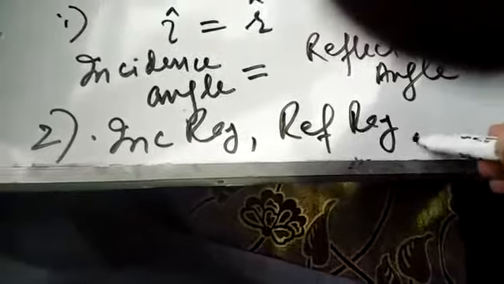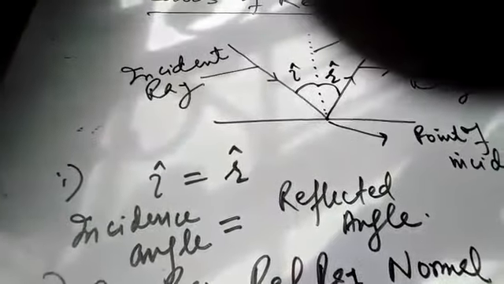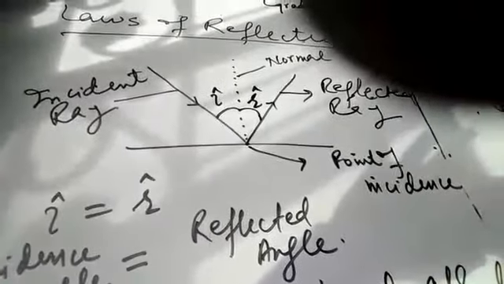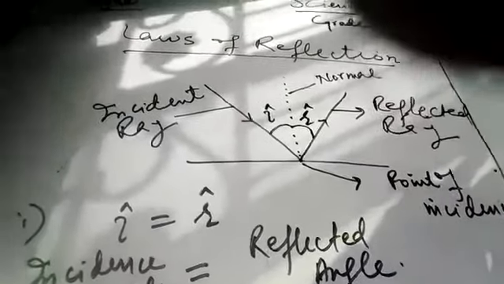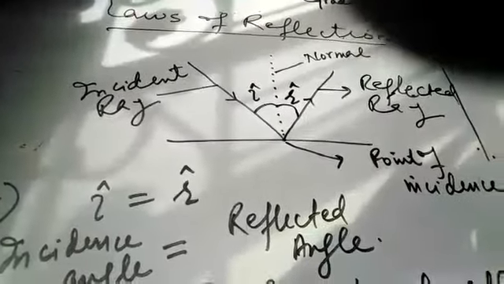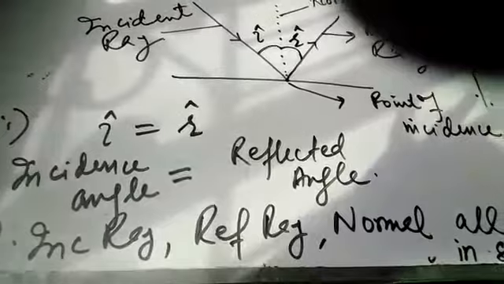the incident ray, reflected ray and normal all lie in the same plane. Means if the incident ray is in the perpendicular direction, then the reflected ray will also be in the perpendicular direction. It does not happen that the incident ray is in the perpendicular direction and after the reflection the light becomes horizontal. It will never happen. So their plane will remain the same.